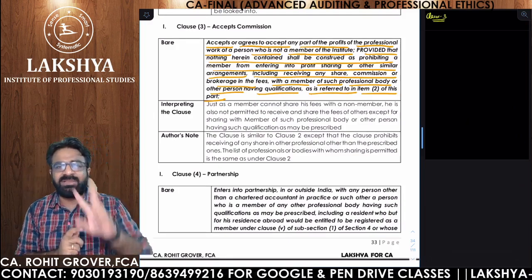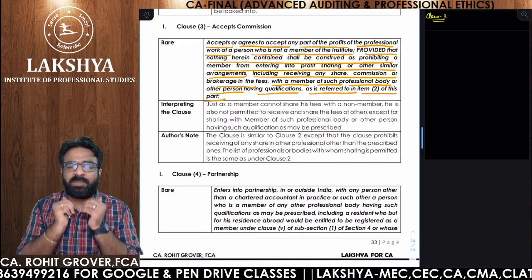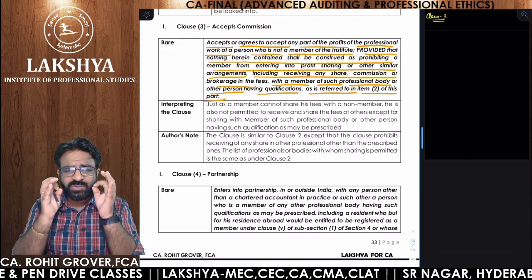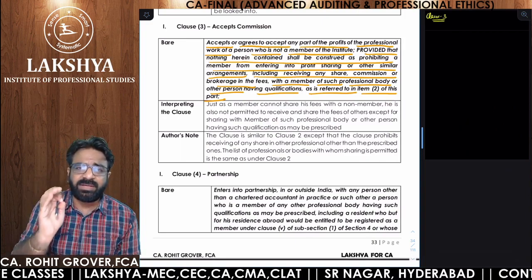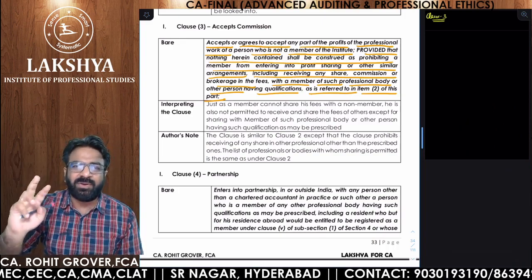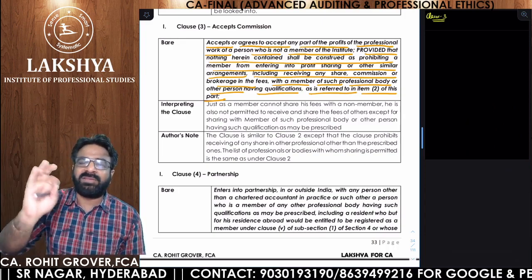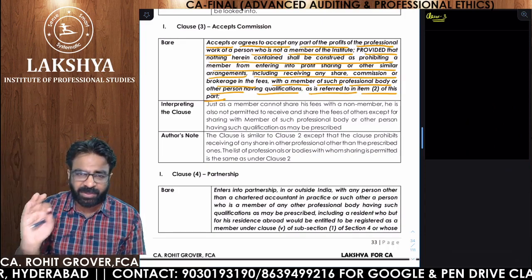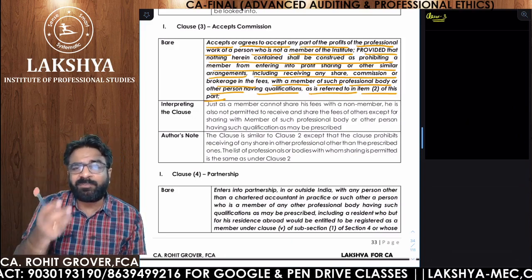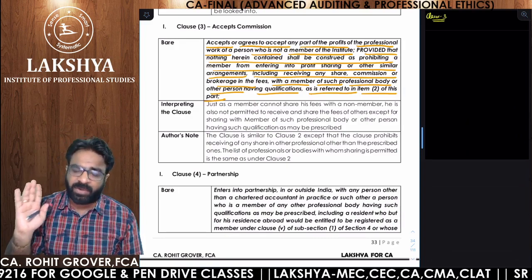So if you have done clause number 2 perfectly, there is no problem in clause number 3. Clause number 2 is about sharing and clause number 3 is about accepting. Are you getting the point? It doesn't look ethical if the member in practice accepts someone's share, profit, brokerage or commission other than from a member of the institute or from the other professionals. If you are accepting it, it is unethical and you are guilty of professional misconduct under clause number 3, part 1 of schedule 1.